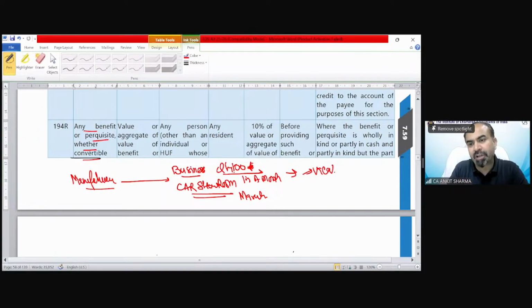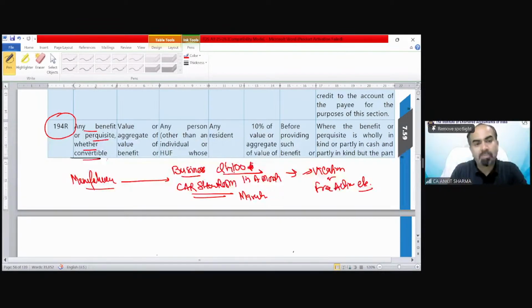It could be a vacation trip. It could be a free Activa or anything. So as an employee receives a perquisite, the TDS is going to be deducted under section 192. But if a business receives a perquisite due to a commercial activity from the manufacturer or distributor or whatsoever person, the TDS is required under section 194R.